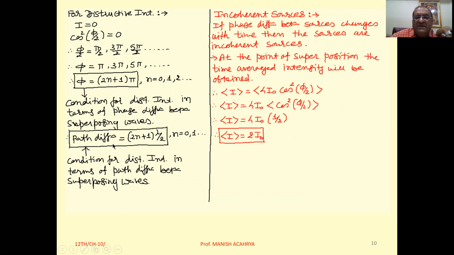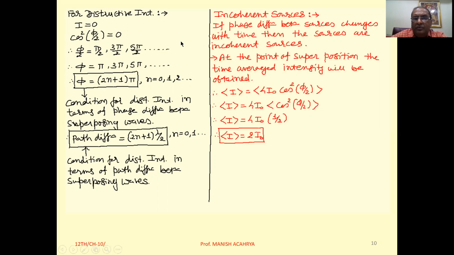So path difference will be (2n plus 1) lambda by 2. This is the condition for destructive interference in terms of path difference between superposing waves. So at all those points on the screen where the path difference between superposing waves is (2n plus 1) lambda by 2, there we will get destructive interference.